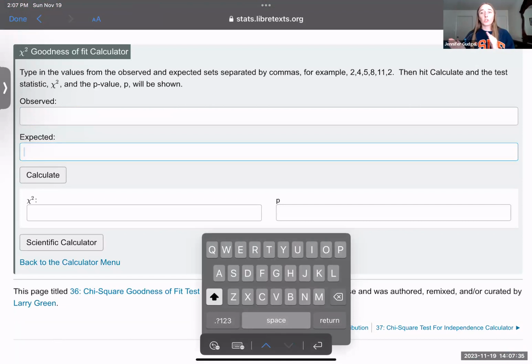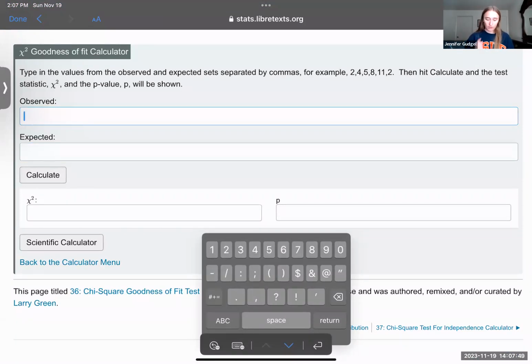The order in which you enter these is very important because it is pairing and comparing the same data values. So here with our pristine, good, average, poor, we're going to put them in that order for both. So the observed is the values that we look at. That was 100, 45. This was the values currently collected, 35, and 20.